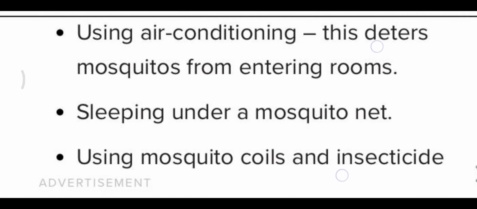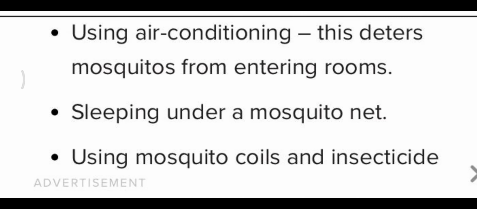Since this is also caused by the mosquito bite, the prevention can be by sleeping under a mosquito net, using clothes that cover the majority of the body, using insecticides and mosquito coils. So these are the 4 diseases that we have learned today, and their causative organisms, their prevention and cures. Basically this question comes for 3 marks. Any one disease can be asked.